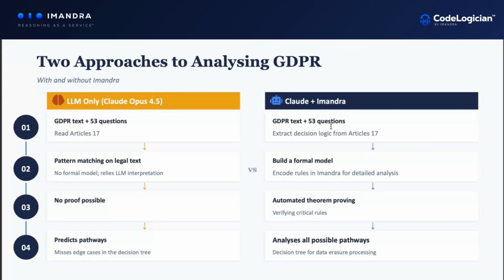I was just going to say, on the right-hand side, we followed the same process, but the subtle steps are different. Rather than the LLM building its own mental model that it's going to be analyzing, Claude's just helping build a codified model using logic that Imandra can then analyze. And it's through that process that we demonstrate more rigor with the analysis.